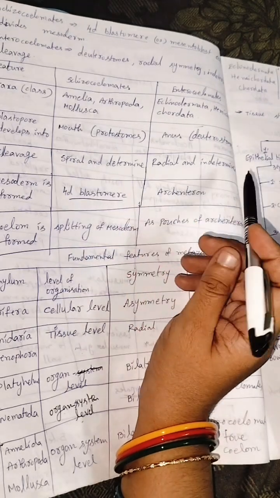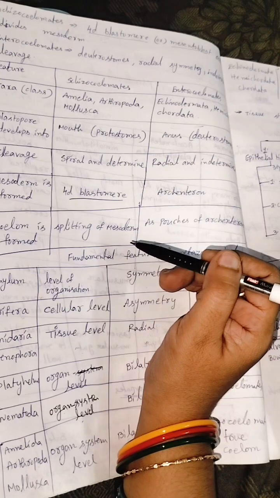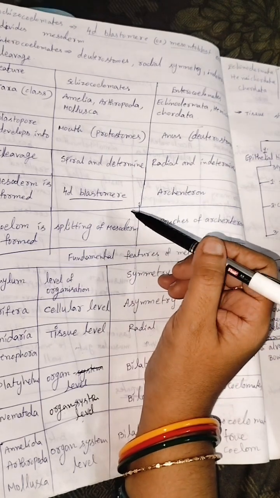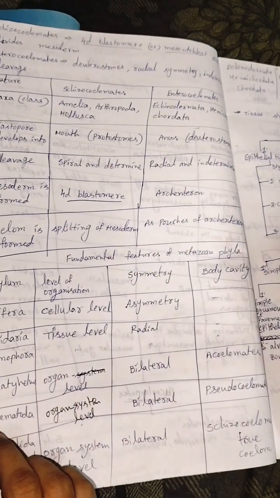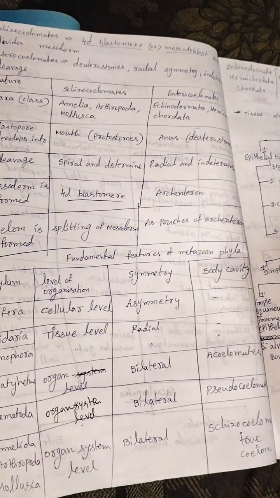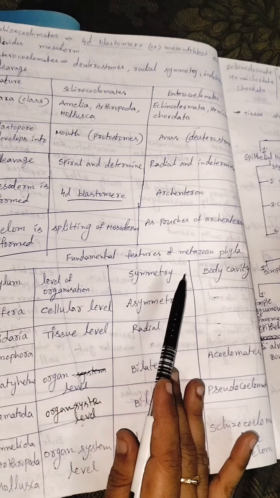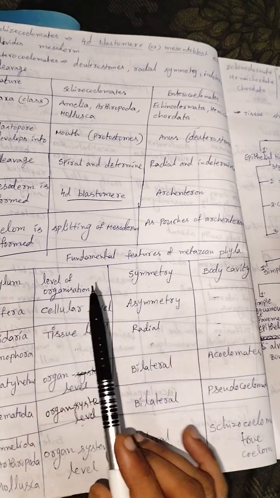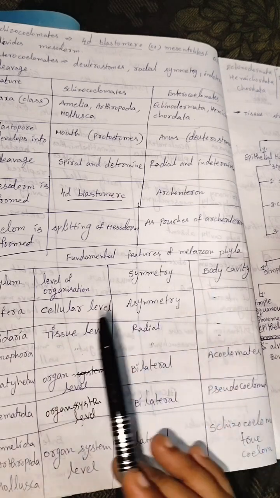So I make mind maps and short notes. This is very important for NEET preparation. You must write the notes. In the previous class we had already discussed levels of organization and symmetry, and in this class we discussed body cavity or coelom. So for these three topics I write short notes. Fundamental features of metazoan phyla: first, levels of organization, symmetry, body cavity or coelom.